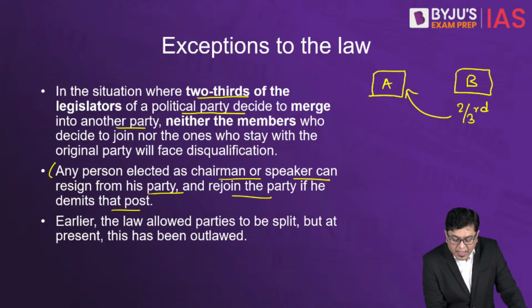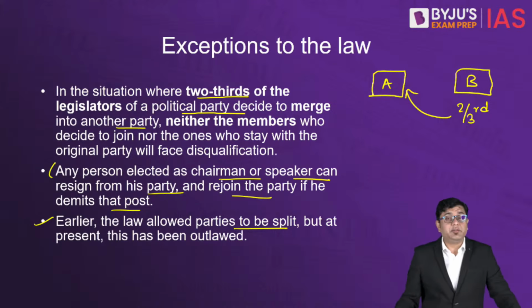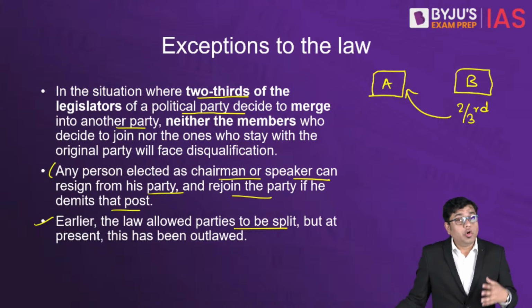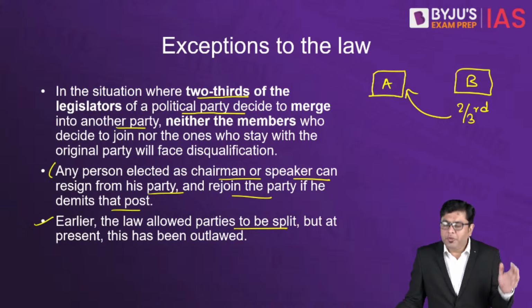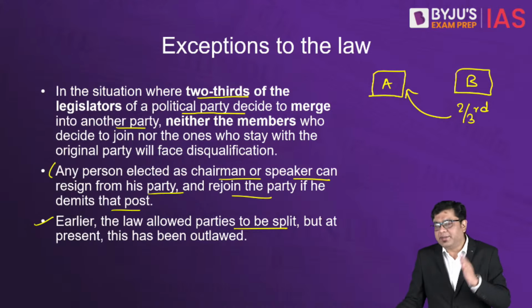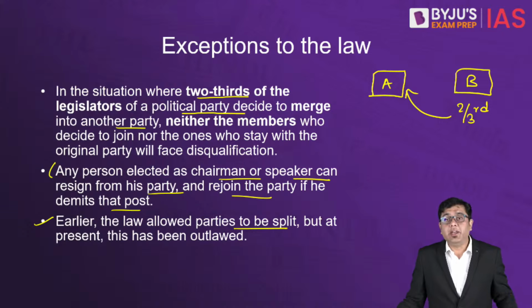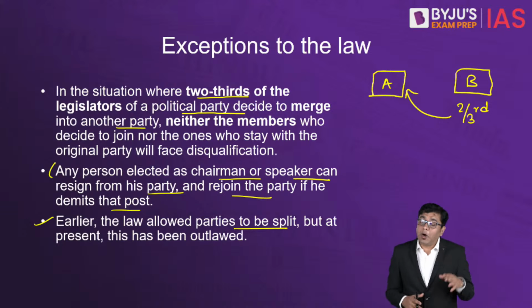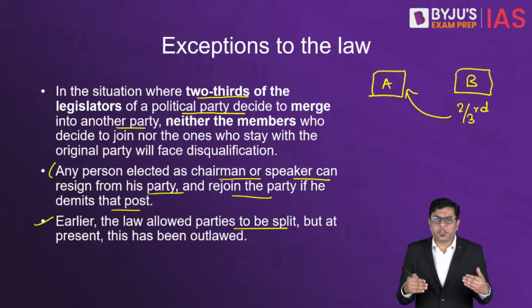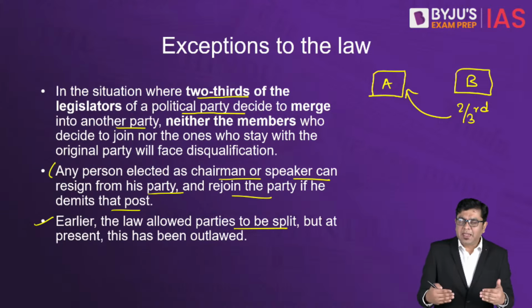Then, earlier the law allowed parties to be split, but at present this has been outlawed, because earlier you also had a provision that a few members of the political party, if they decided to join another party under certain circumstances, could do so. But this has been outlawed in order to prevent horse trading, where you pay the legislators to join a political party. So this is the aspect of the anti-defection law.